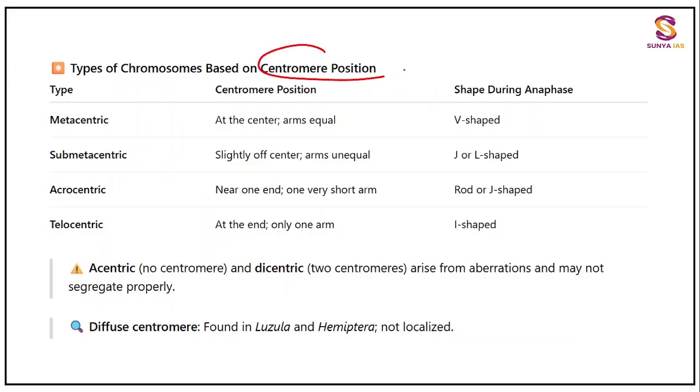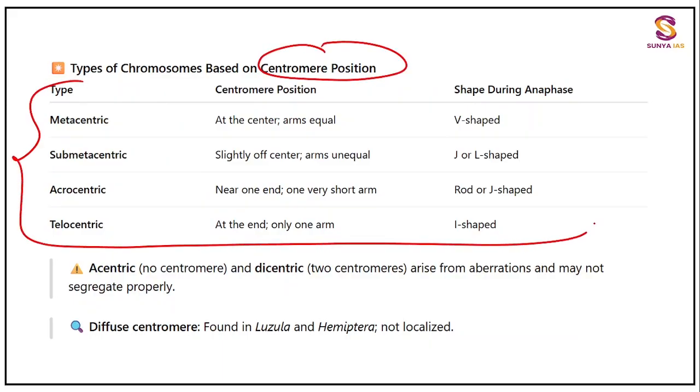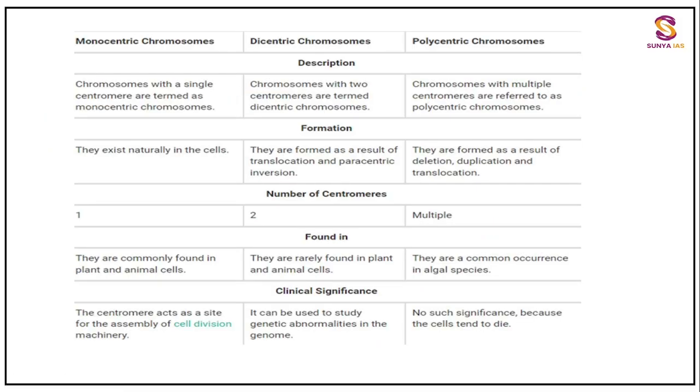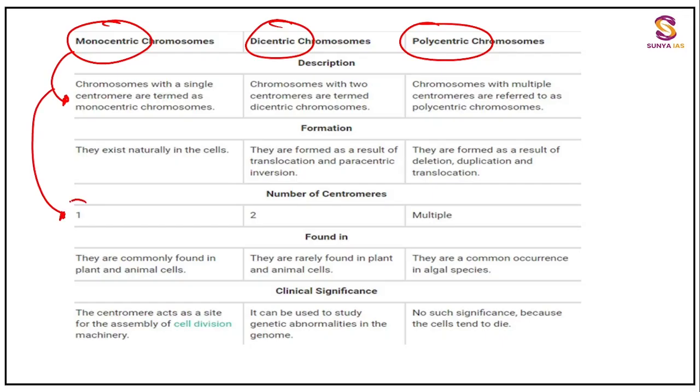So on the basis of centromere position, you will be drawing the chart if they ask you the type of centromere on the basis of position. If they ask you on the basis of number, then you have monocentric, dicentric, polycentric. This is the example, this is their definition over here, and how many centromeres are present: 1, 2, or multiple.